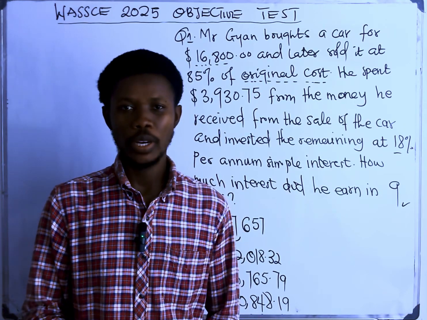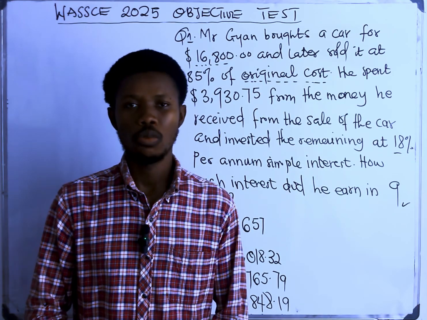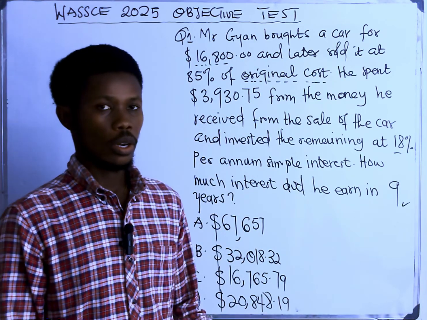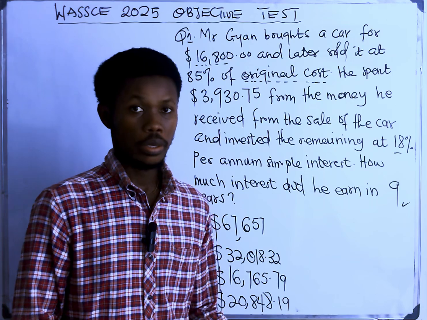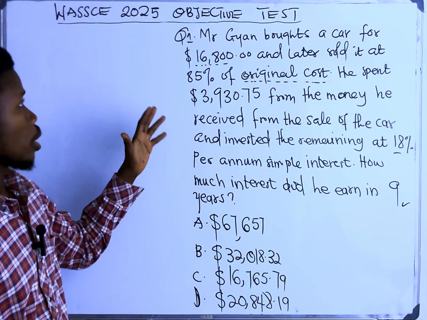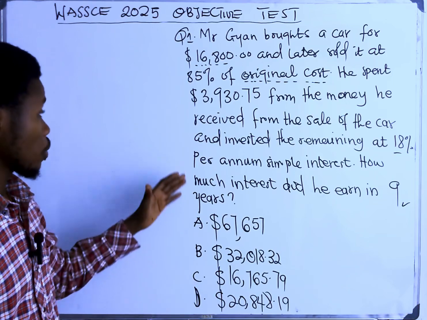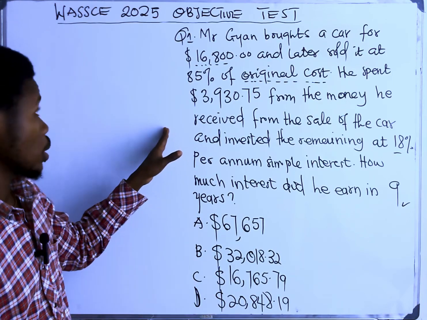In fact, we are just going to solve the WASSCE Core Math that just ended on Thursday. We are going to start with the objectives. After that, we move to the subjective. So this is where we're going to start. This is the first question, question number one.